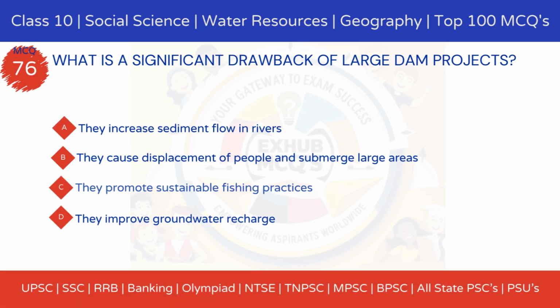What is a significant drawback of large dam projects? Option A. They increase sediment flow in rivers. Option B. They cause displacement of people and submerge large areas. Option C. They promote sustainable fishing practices. Option D. They improve groundwater recharge.